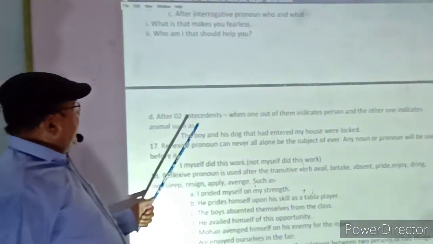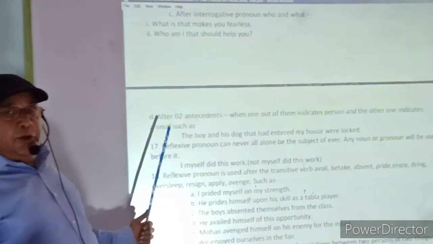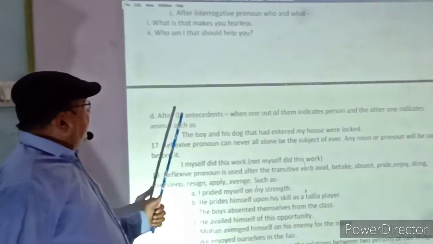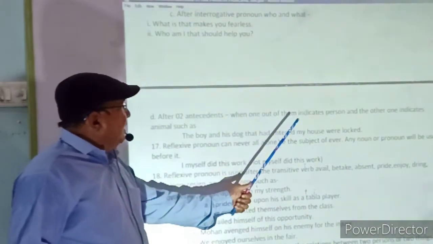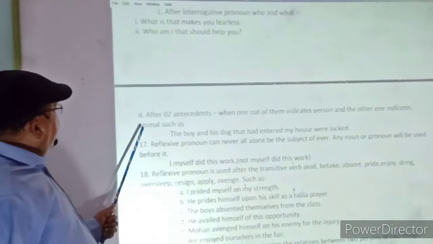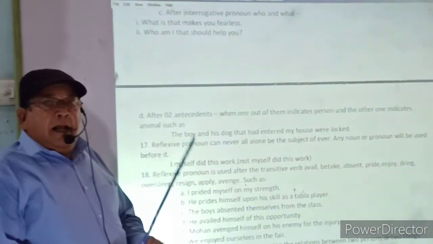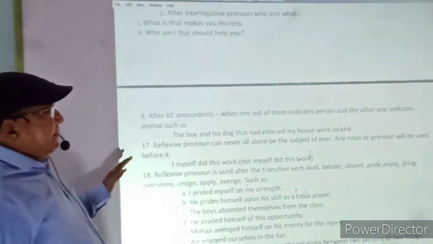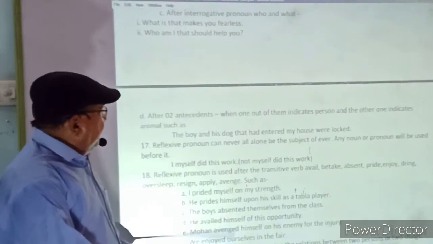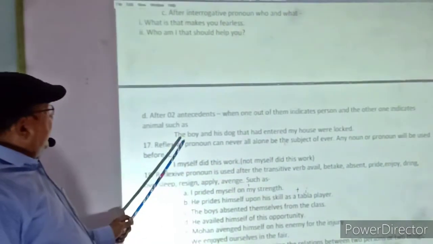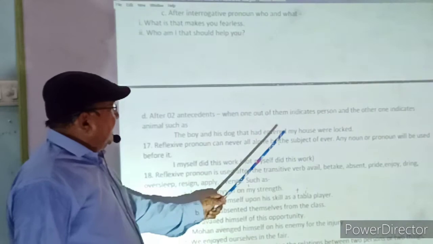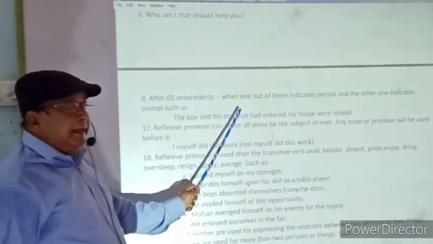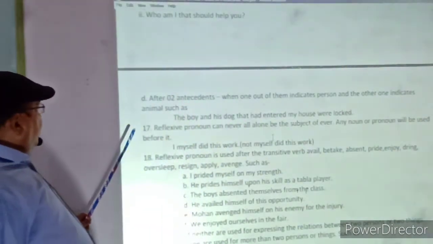Now we are coming to after two antecedents. The D point is explaining the correct use of that. After two antecedents, when one of them indicates a person and the other one indicates an animal, the pronoun that will be the correct use. The boy and his dog that had entered my house were locked. In this case one is the person and the other is the animal, so that is rightly used.